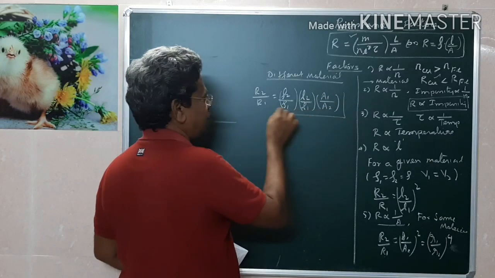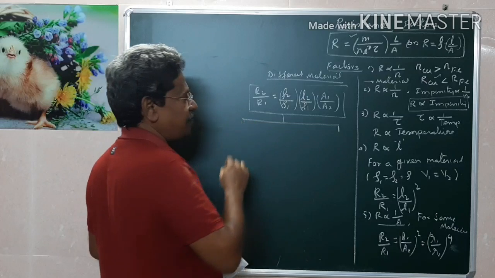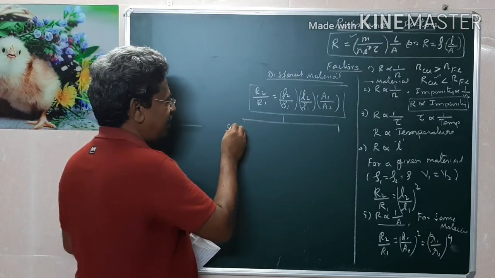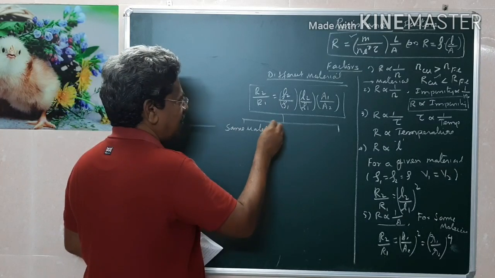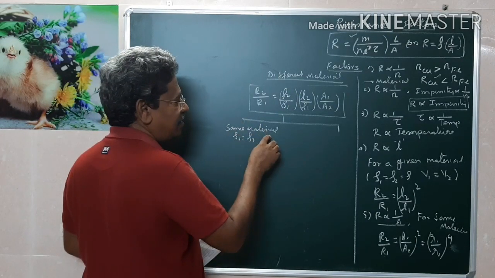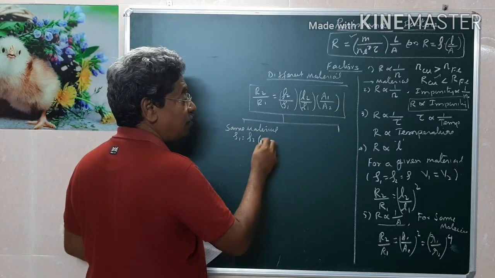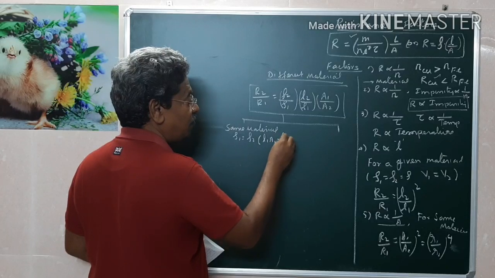This is the original formula. I am making this into two cases. Suppose it is the same material, rho 1 and rho 2 are both the same. Same material means the initial volume and final volume will be the same. That means L1 A1 will be equal to L2 A2.